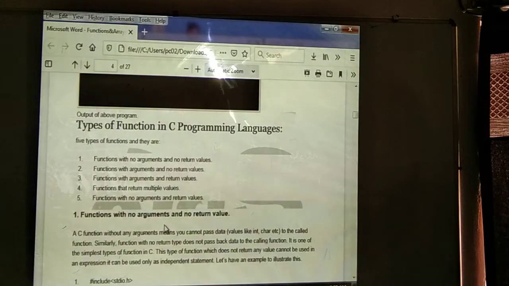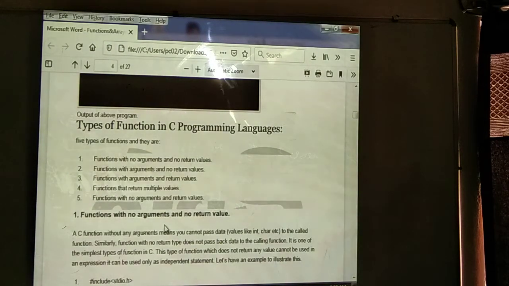There are 5 types of functions. They are function with no argument and no return value, function with arguments and no return value, function with arguments and return values, function with multiple return values, and function with no arguments and a return value. These are the types of functions in C language.